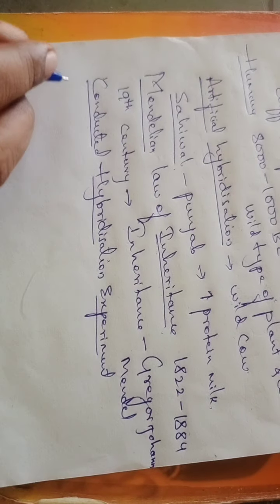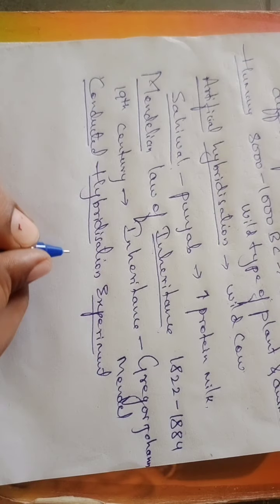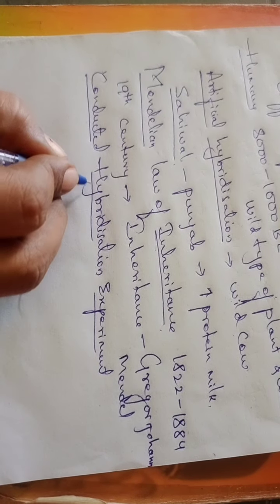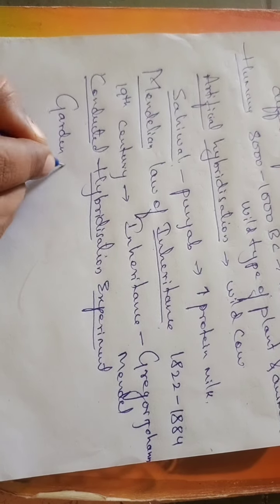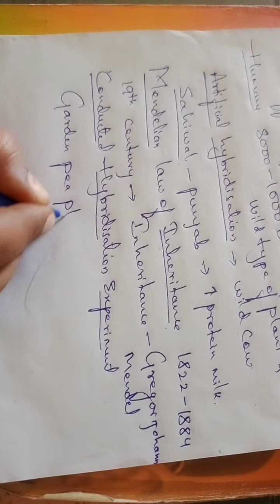On what type of organism did he conduct it? The organism he selected was a plant. The plant he selected for his hybridization experiment was the garden pea plant.